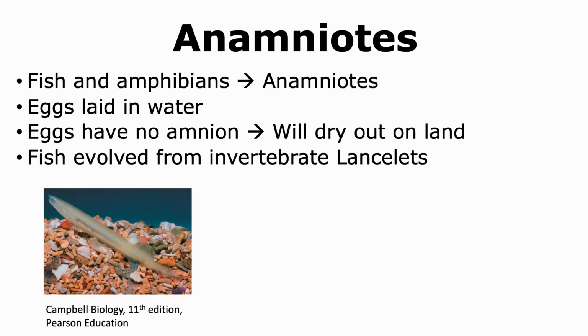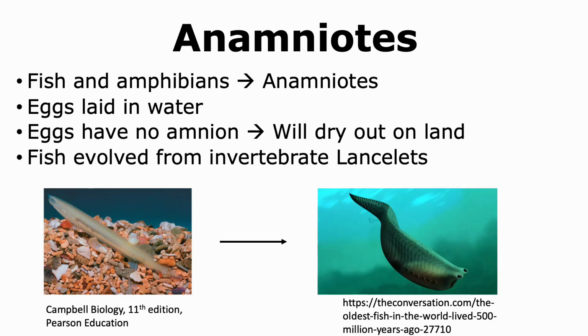If we look at how fish evolved, they arose from these invertebrate animals called lancelets, which are blade-like marine animals. The lancelets were able to give rise to the earliest fish that did not have a jaw, and hence are called cyclostomes.